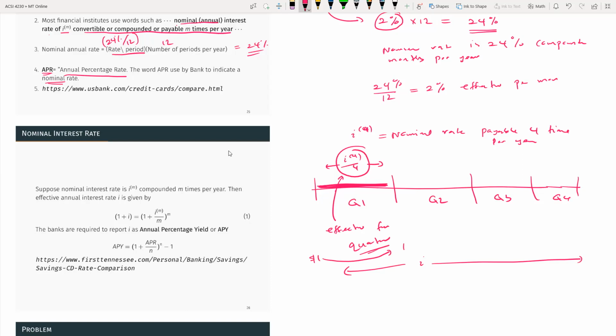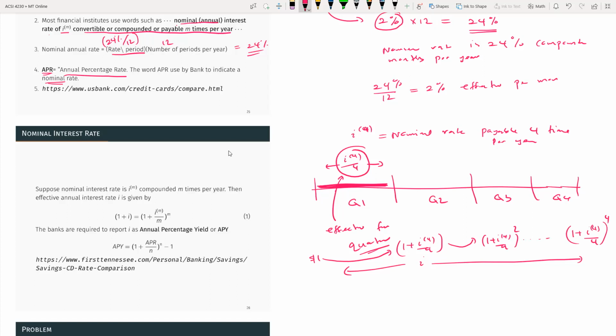it would grow into (1 + i4/4) by the end of the first term. It's going to develop to (1 + i4/4) squared by the end of the second term. So it goes like this, and at the end of the fourth quarter, it would look like this: (1 + i4/4) to the power 4.